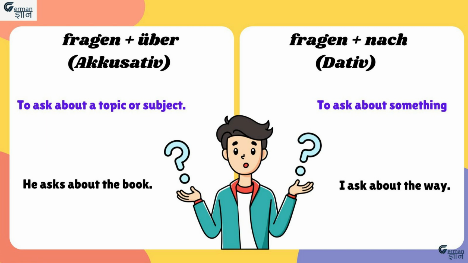For example, fragt über das Buch means he asks about the book. And when we use fragen with nach, then in this case we use the object in dative case, and this verb means to ask about something, means to inquire or search. For example, ich frage nach dem Weg means I ask about the way. It means you are inquiring about the way or you are searching the way.